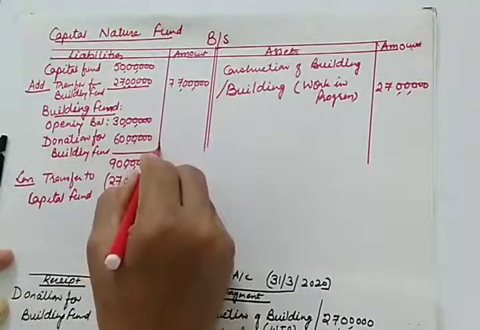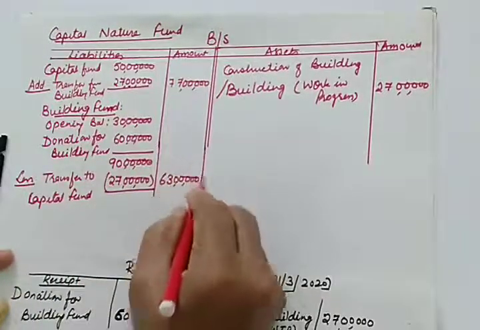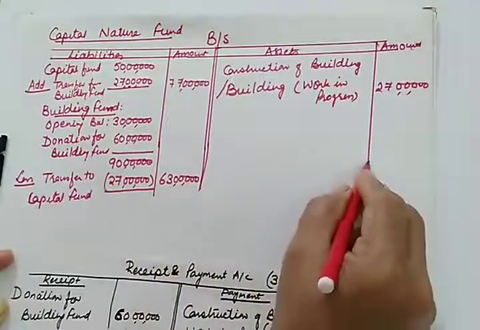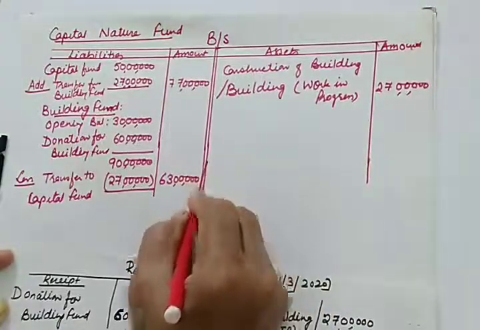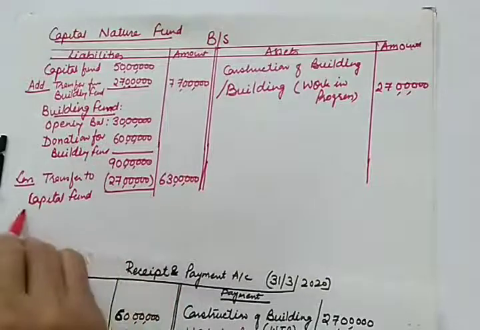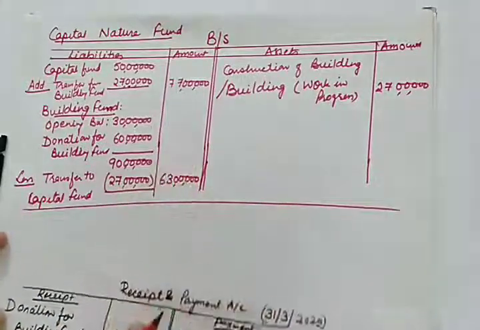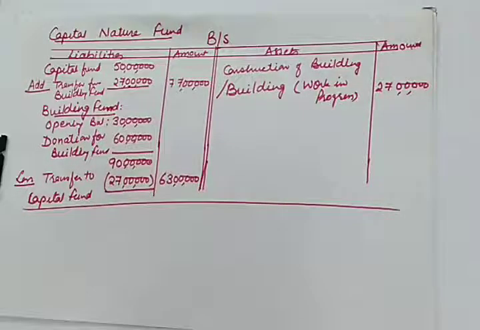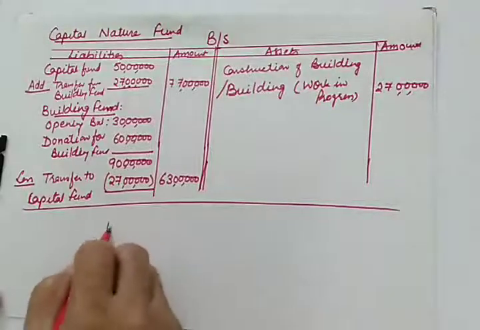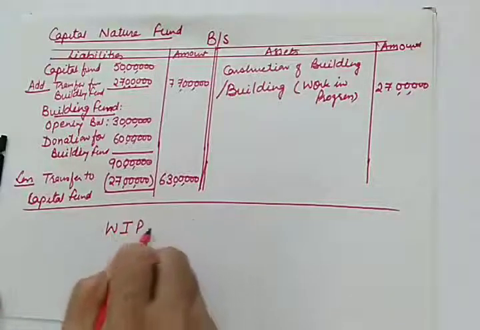So this is how we'll be treating capital nature funds. So how is this going to impact? Work in progress will have 3 impacts.